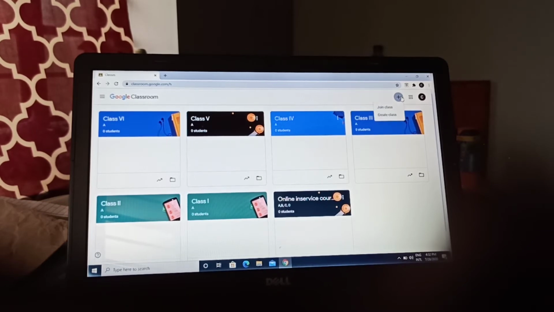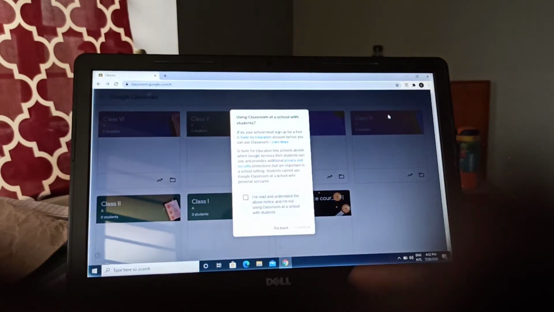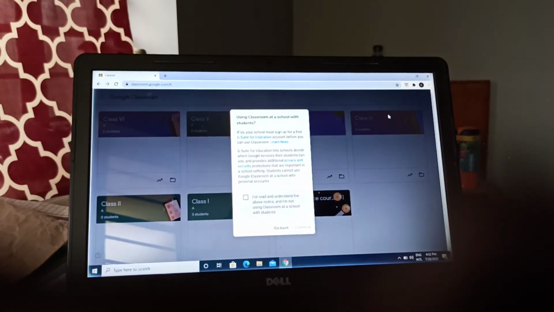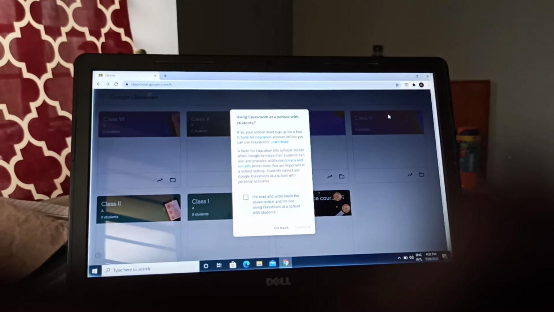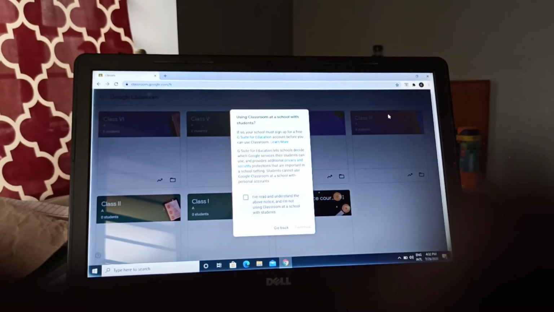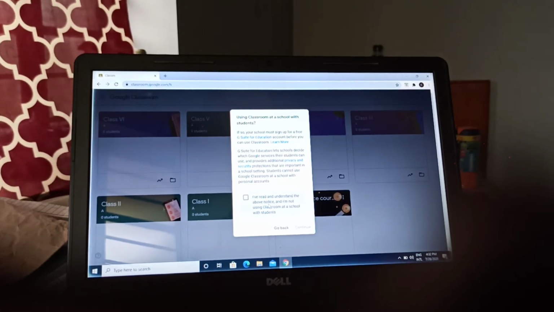So first of all, in the beginning, what you have to do, we have to just create class now. So let us just click create class. After just clicking this create class, what would happen, there will be one box, some instructions will be written here, and one box will come. You have to click this check box. Okay, so just click this checkbox and just click continue.